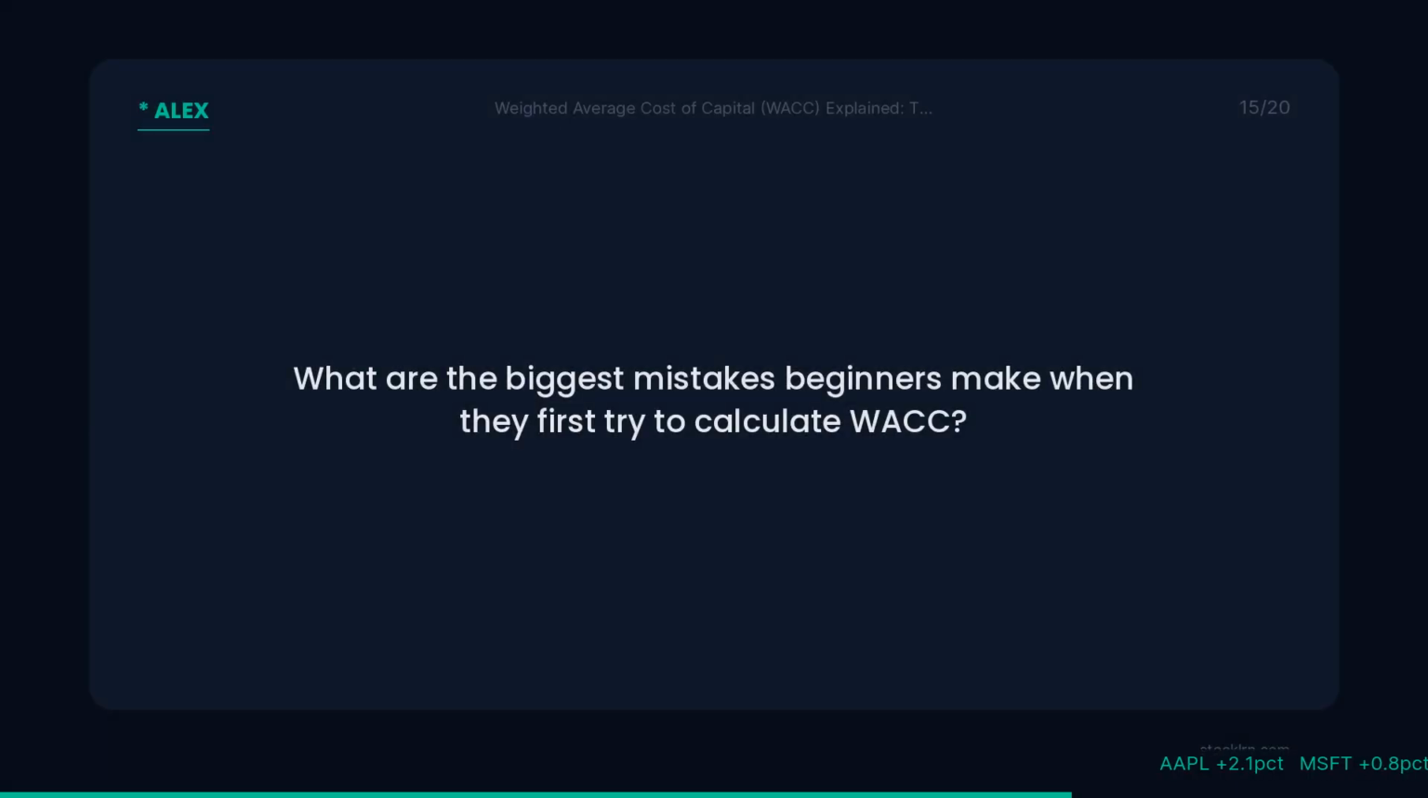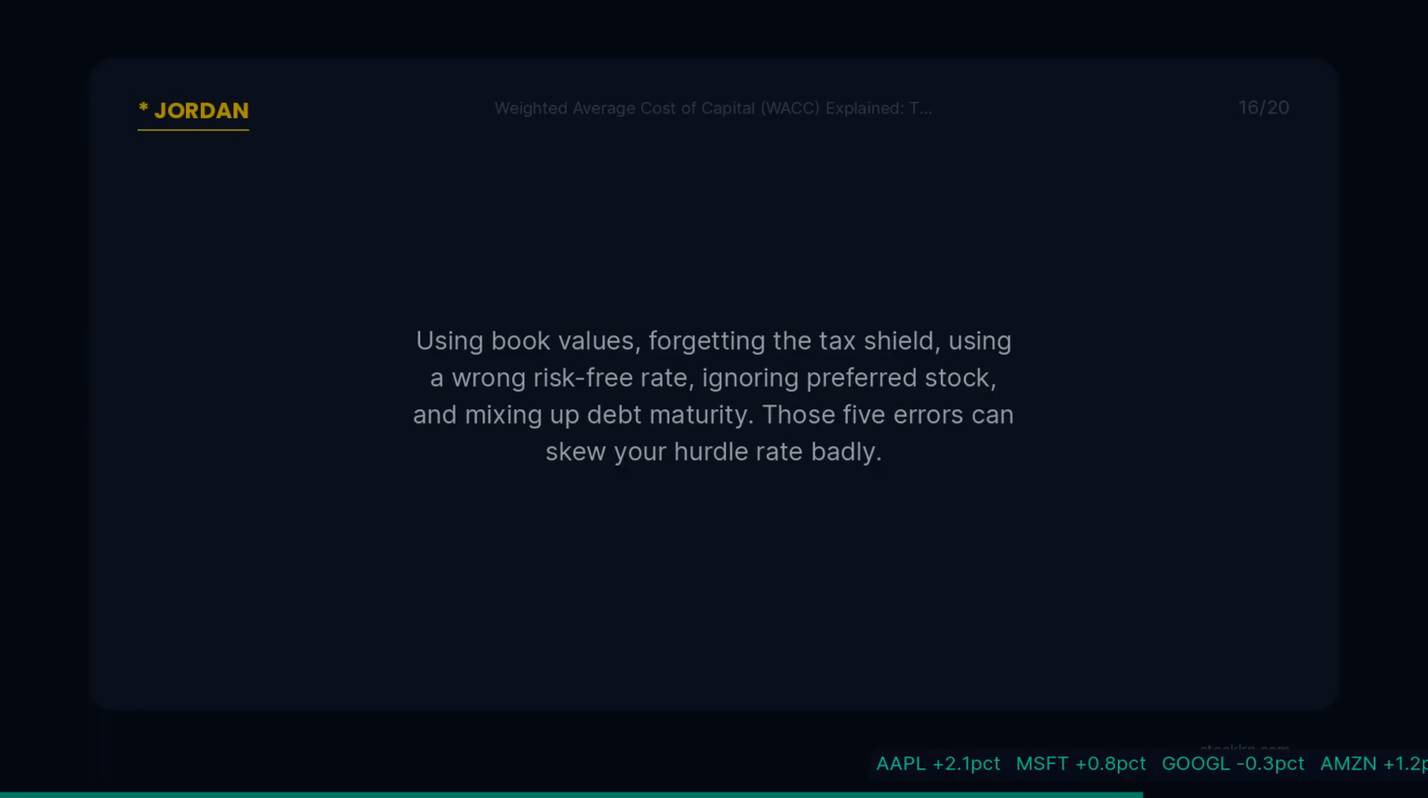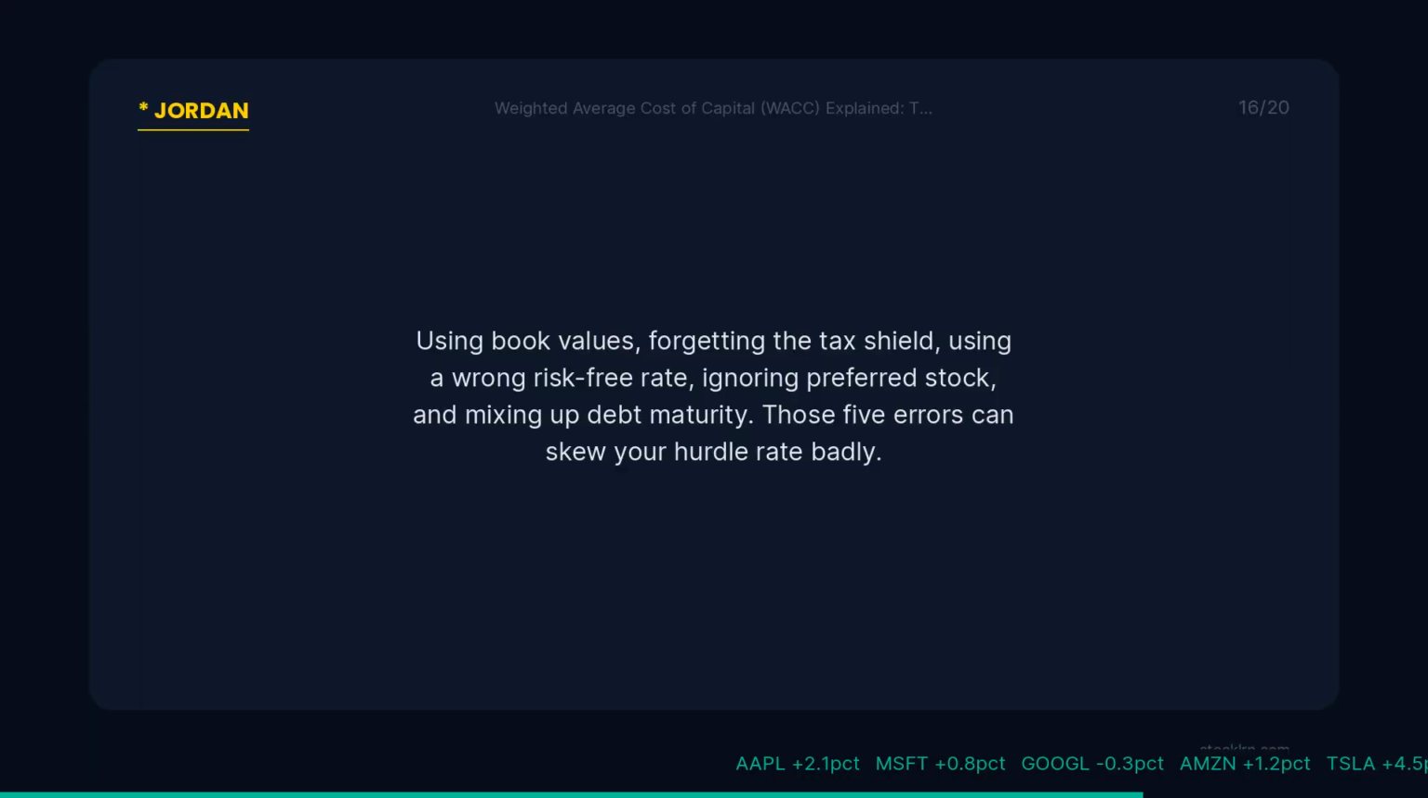What are the biggest mistakes beginners make when they first try to calculate WACC? Using book values, forgetting the tax shield, using a wrong risk-free rate, ignoring preferred stock, and mixing up debt maturity. Those 5 errors can skew your hurdle rate badly.